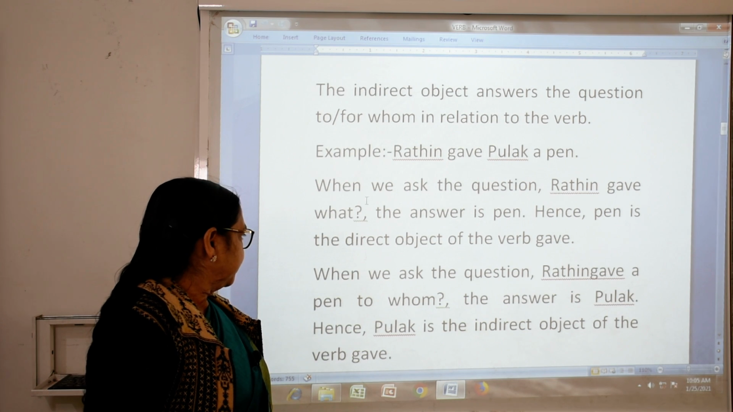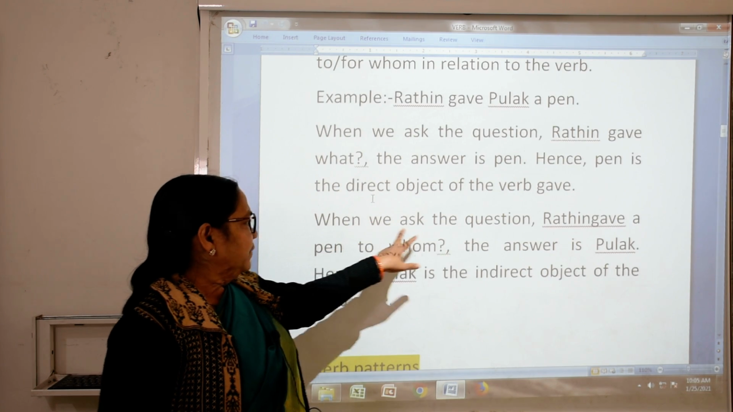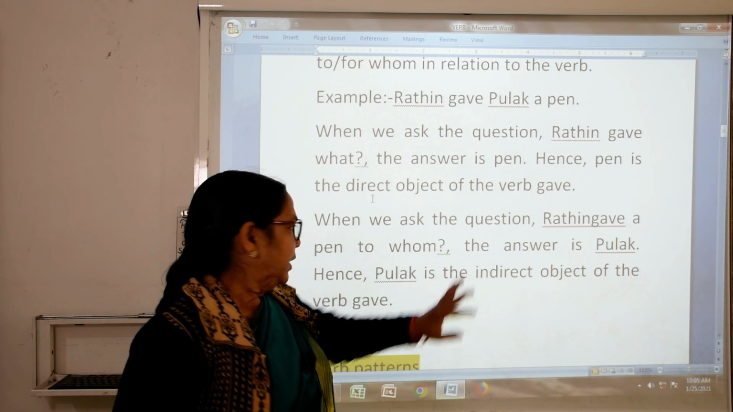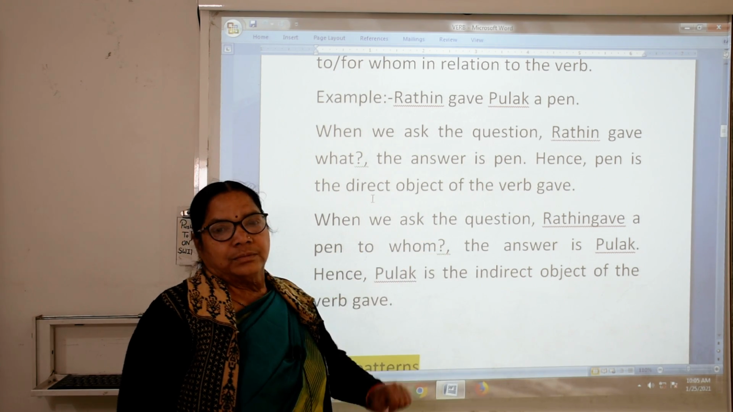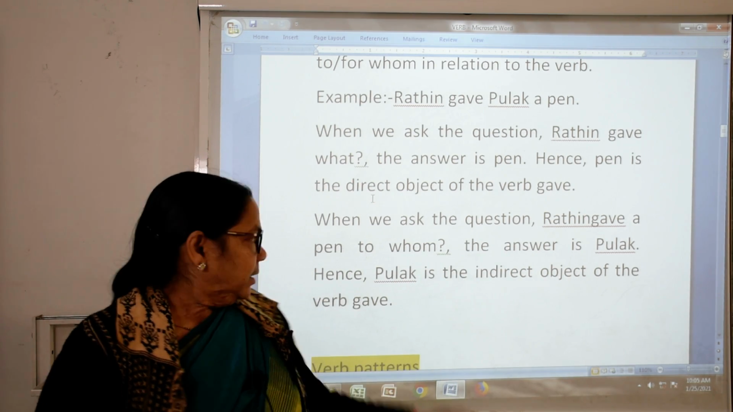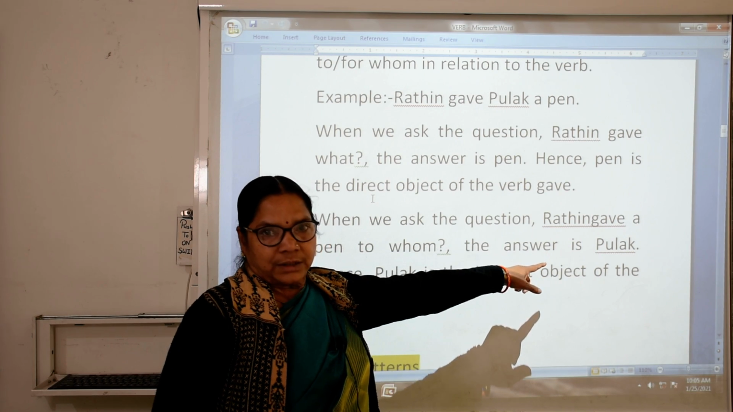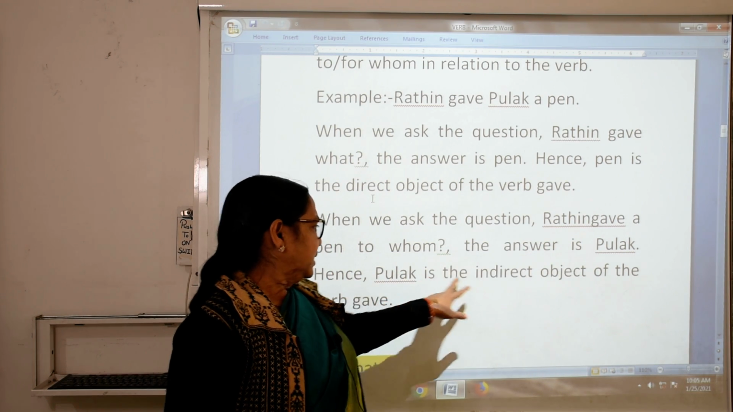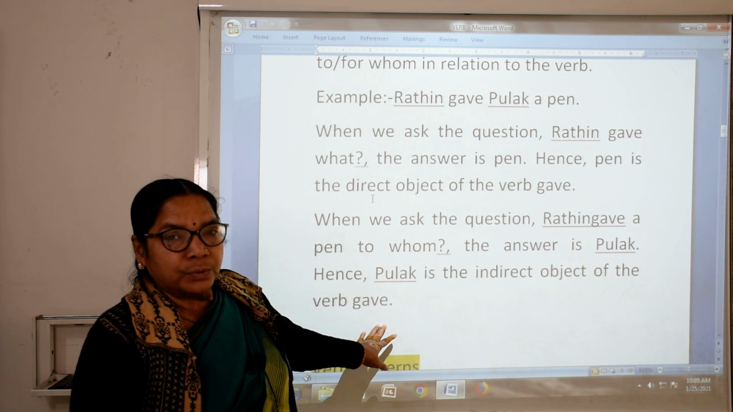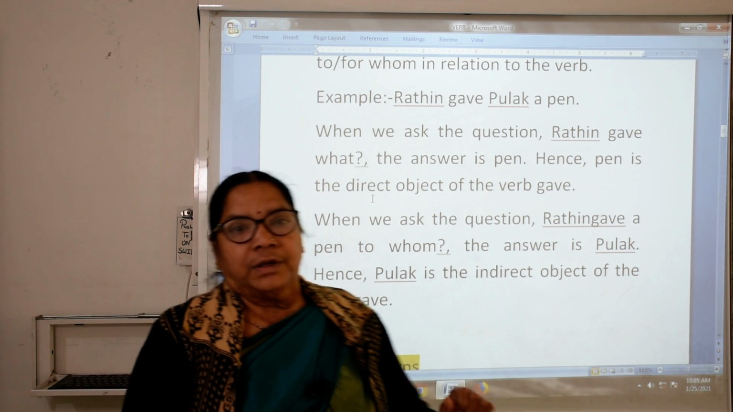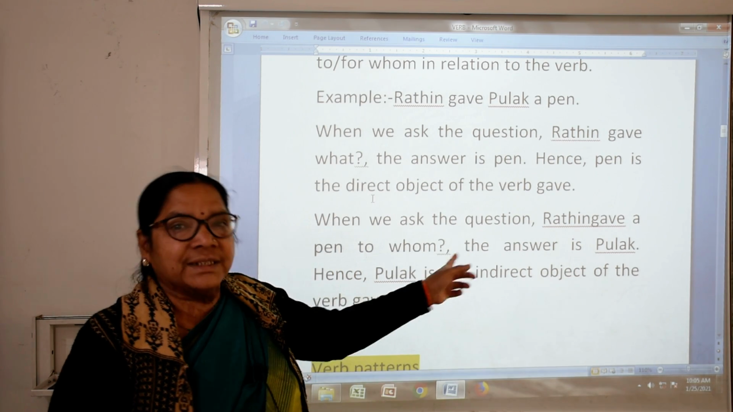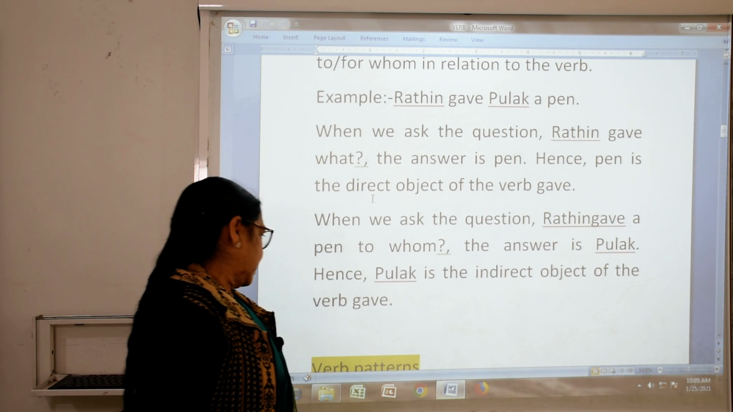Now second sentence. Here we are asking, Rithan gave a pen to whom? Whom did he give? Whom is indirect. Now the answer is Pulak. Hence Pulak is the indirect object of the verb gave. It means, to whom did he give? He gave to Pulak. So whom is the indirect object.